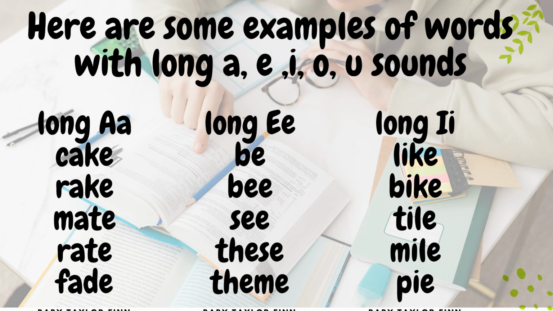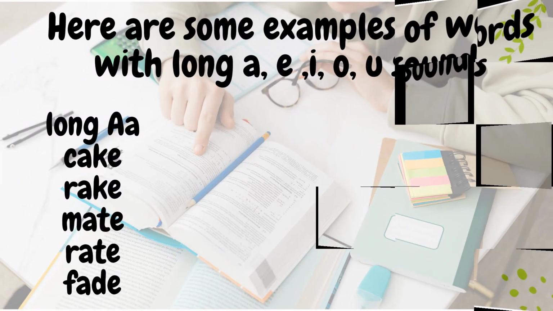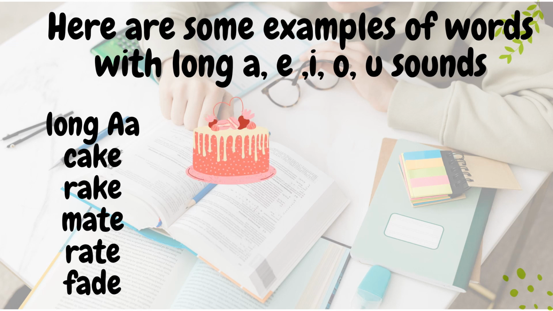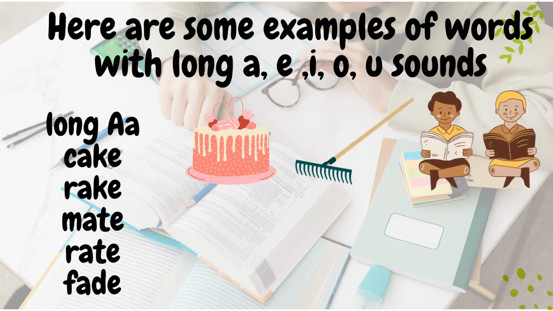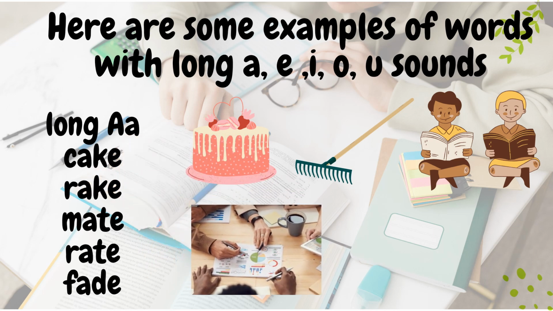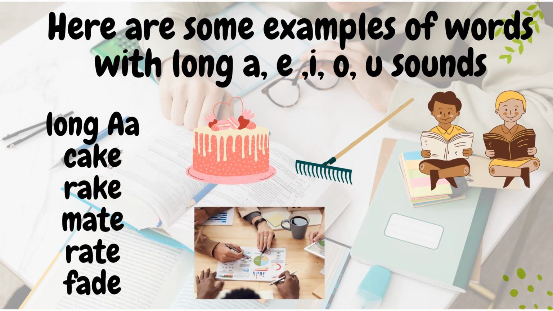Now, let us take a look. What do we mean by those words? So, let us accompany them with some pictures for better understanding. So, we have the word cake. Everybody knows what a cake is, right? So, cake is a word with a long A sound. The same as rake, mate, rate, and the word fade. It's very important that you know what we mean with these words. There. So that is fade.